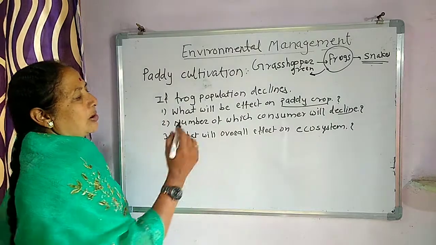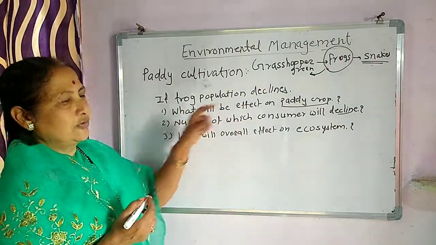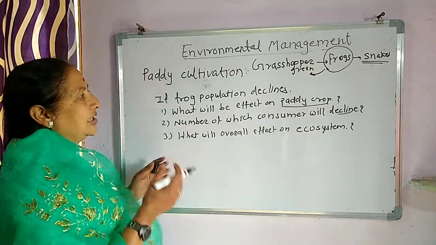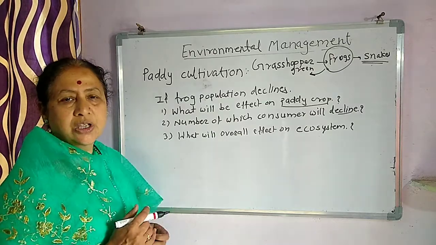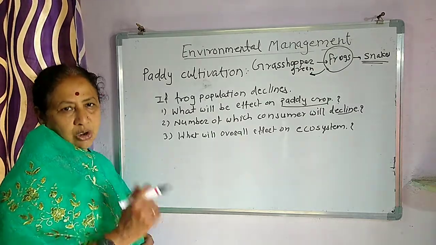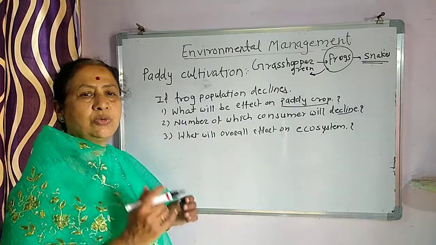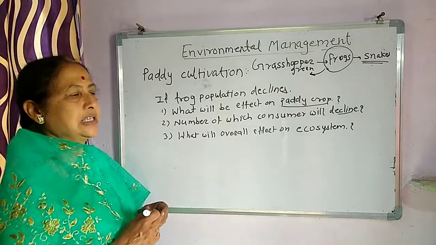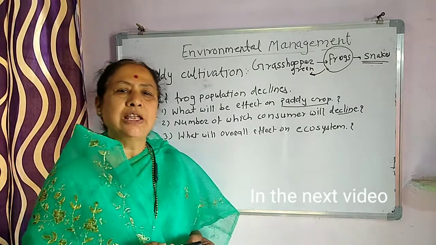What will be the overall effect on the ecosystem? Here the grasshoppers' population will increase, naturally the cultivation will decrease, and the total disturbance in this food chain occurs. So it is very important to maintain that food chain. So this is one example. Now let us study the next point, that is the environment.